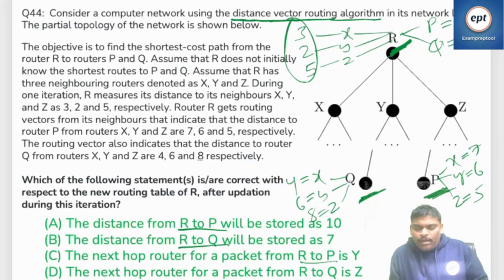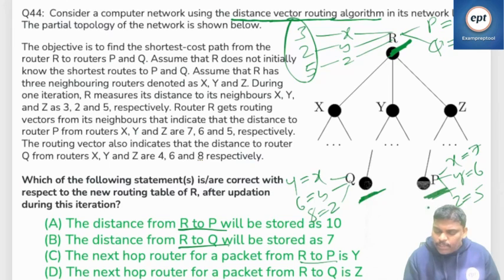Let me check. R to X you can go, and X to P you can decide. X to P, P to X are the same, right? R to X how much? R to X is 3. One way to come here is R to X is 3, right?